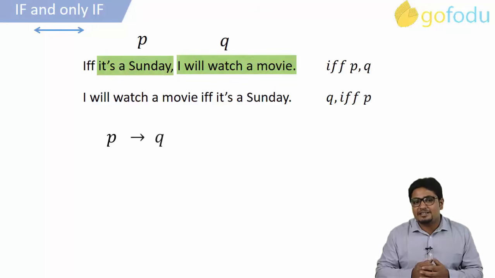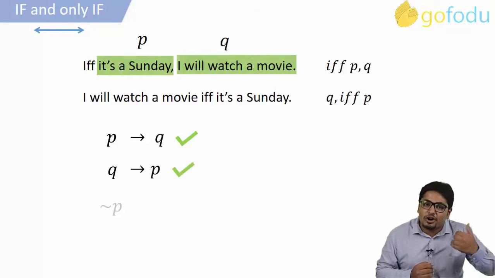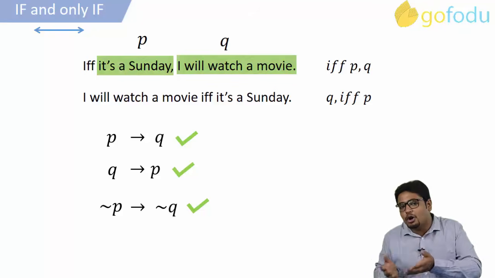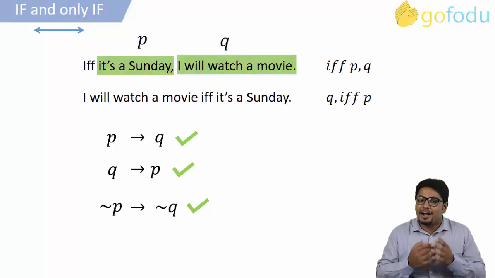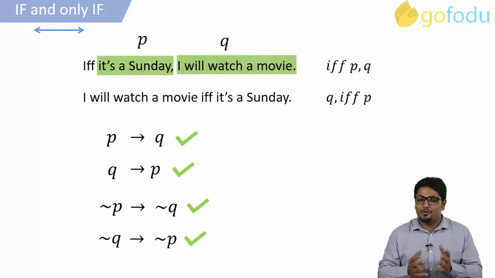It's a Sunday means I am watching a movie. I am watching a movie means it's a Sunday. If it's not a Sunday, that means I am not watching a movie. I am not watching a movie means it is not a Sunday. Very simple, right?